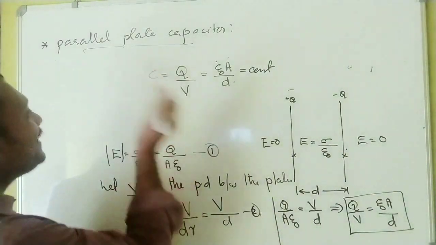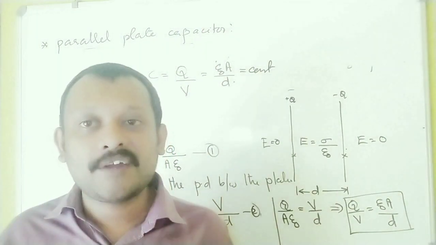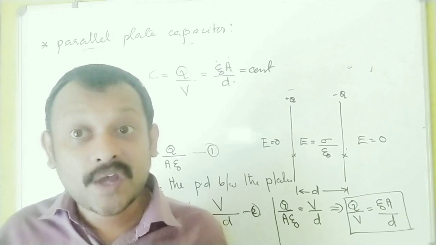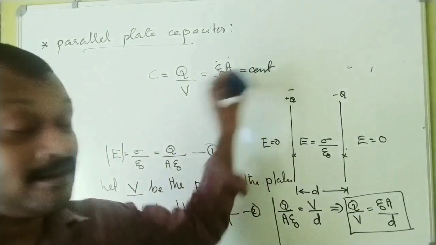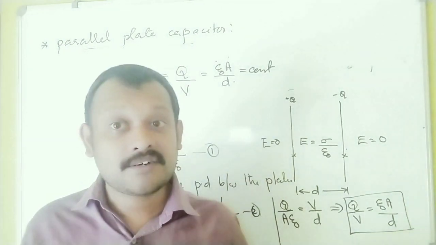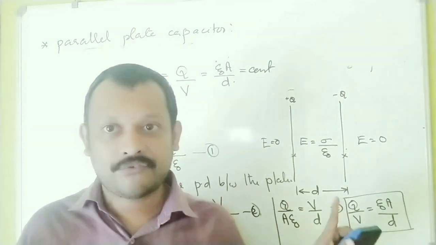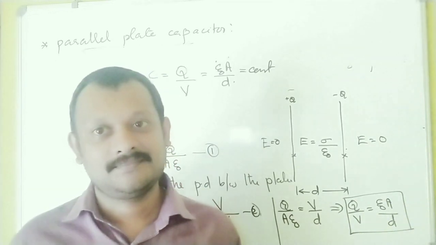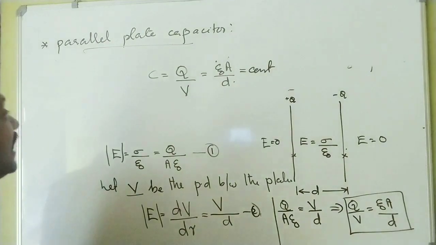So I said a little before that the capacitance of a capacitor is independent of Q and V. And I prove it here that the capacitance of a capacitor is independent of Q and V. It depends on... okay, now you can see capacitance.